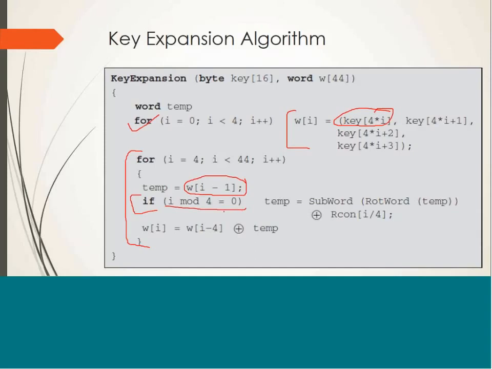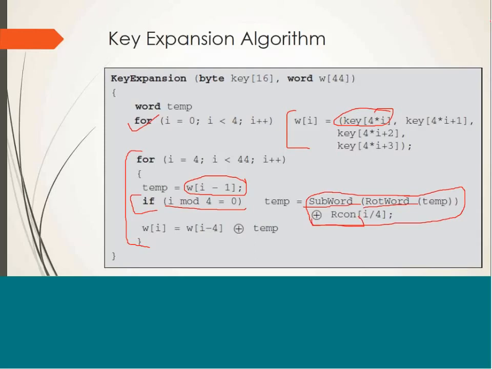The words which are multiples of 4 are computed using these three operations: rotation word, substitution word, and XOR with Rcon.